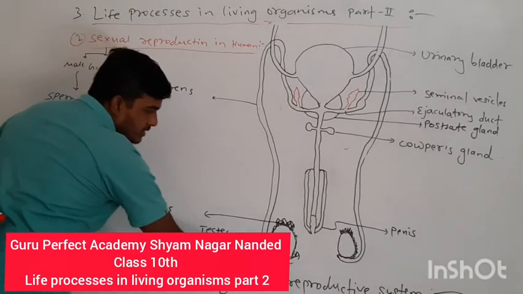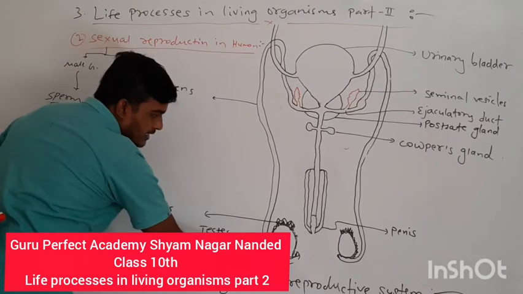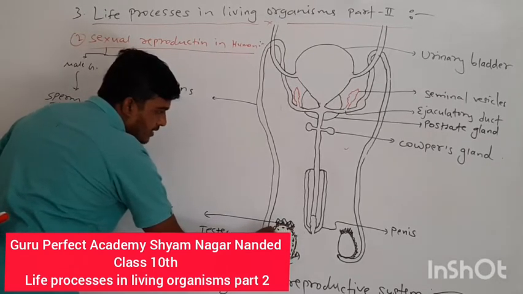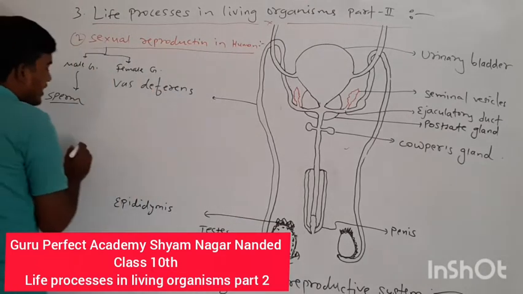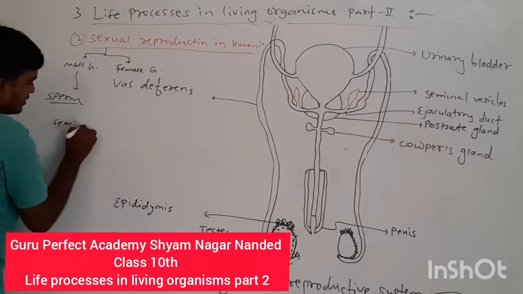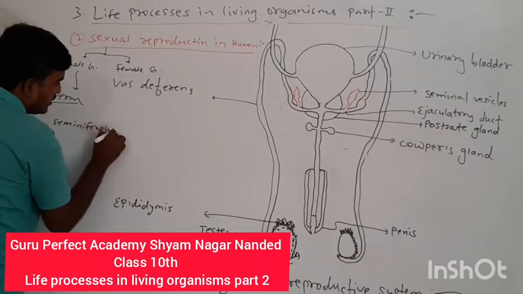First of all, inside the testes, I have drawn some cells. Inside the testes there are many seminiferous tubules.